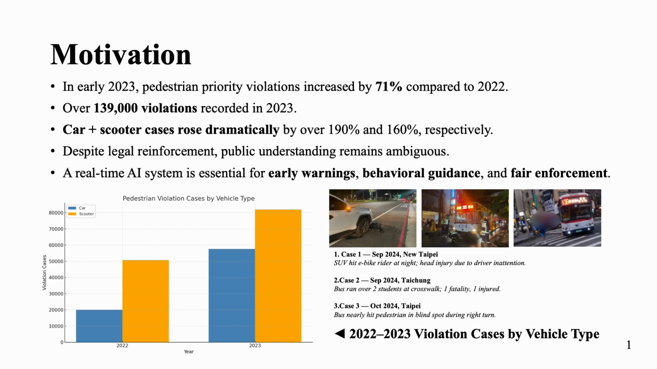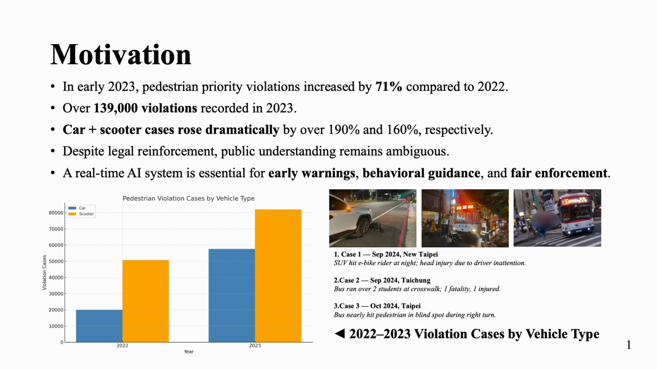While some of this rise may reflect stricter law enforcement, it also shows that many drivers are still unclear about when and how to yield to pedestrians. As you can see in the bar chart, car-related violations surged by 191%, and scooter-related ones by 162%. On the right, we show the real-world images taken in late 2024. These highlight common safety issues, like failure to yield at crosswalks or blind spots during vehicle turns.